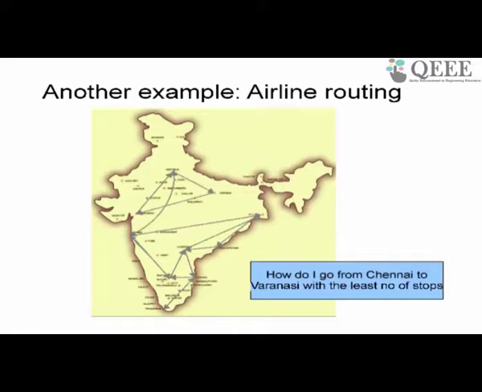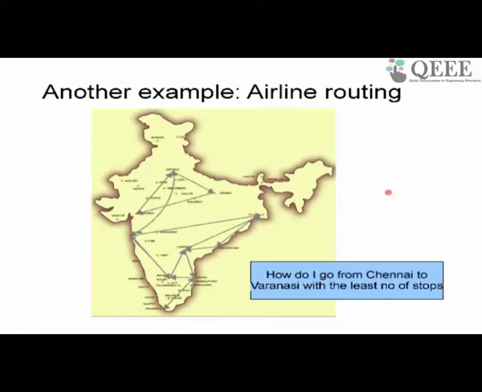We are going to discuss a different kind of problem called the shortest path problem in this module, and the prototype we are looking at is airline routing, for example, or train routing or car routing, or any kind of routing problem. So what is a routing problem? I take the same map of India, but now, instead of states, I look at cities. So I have Delhi, Chennai, Bombay, Varanasi, Trivandrum and so on.